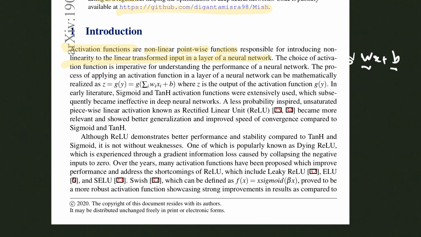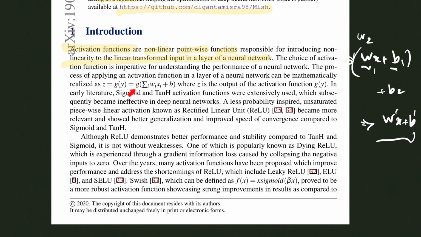So if you do not have that nonlinear component over here, and if you stack multiple of these together, you would end up having some sort of a W'x plus B prime. So eventually the entire thing would become a linear approximation, which you don't want. Therefore, these types of nonlinearities help manage that and help cover patterns of higher complexity.